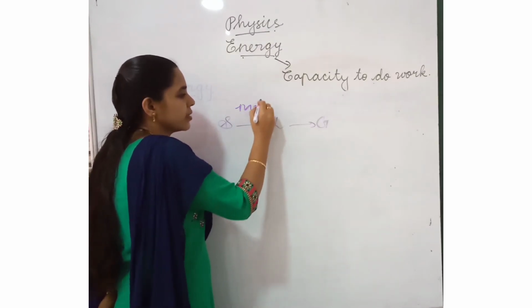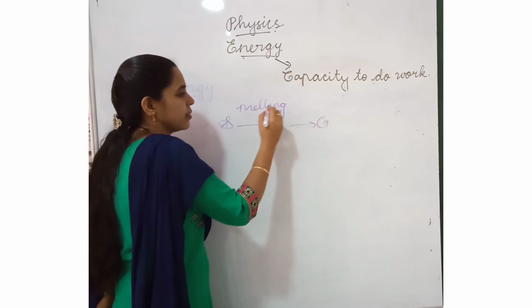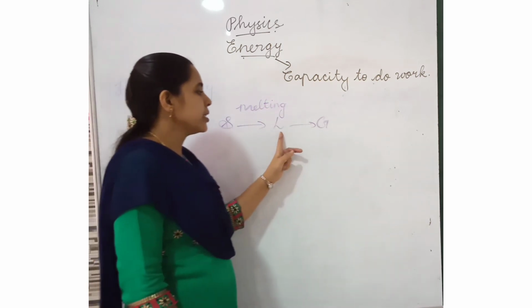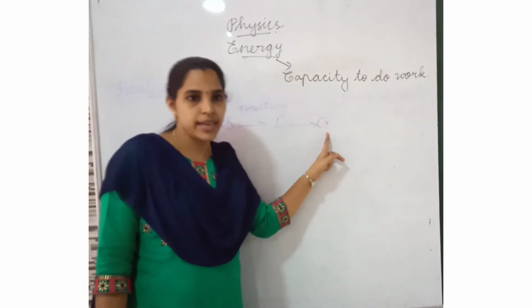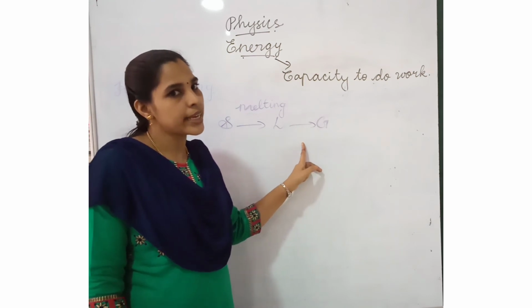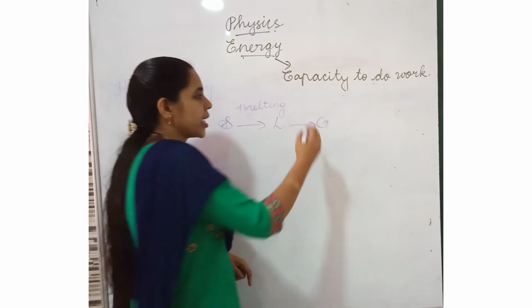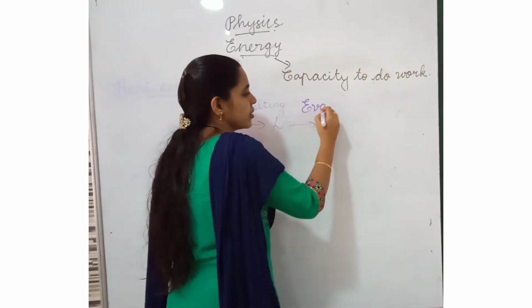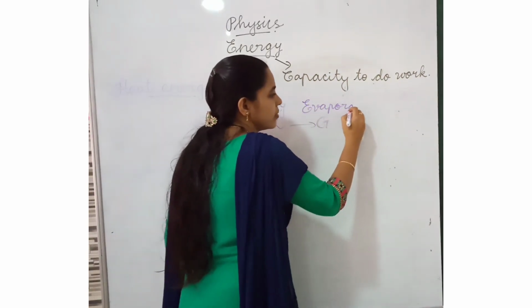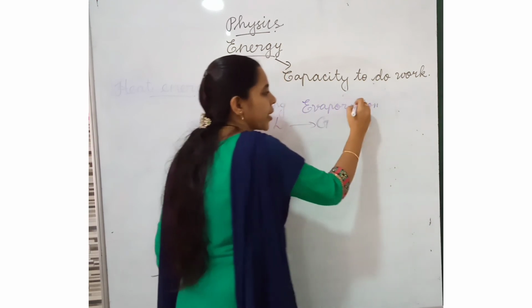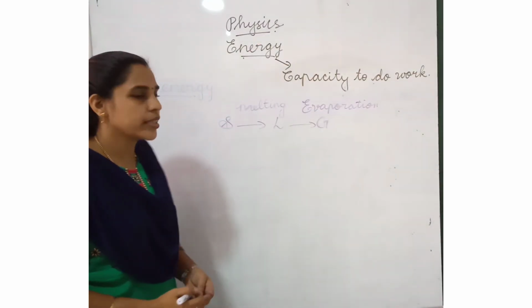Melting. Then the liquid changes into gas by heating. What is the process of that? Evaporation, or boiling.